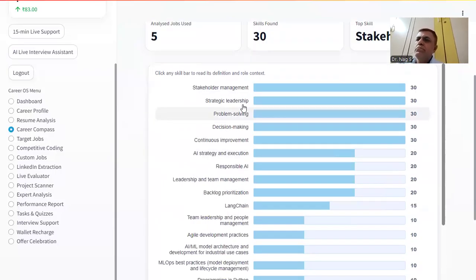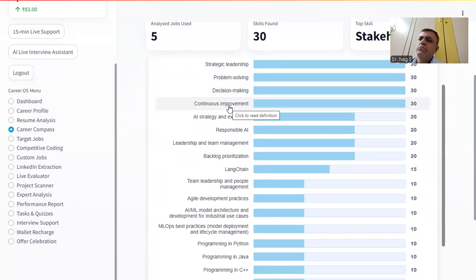Now, this kind of role starts somewhere from stakeholder management. That is an important skill to have. Strategic leadership, problem solving abilities, decision making abilities, continuous improvement of the AI models, whatever is deployed, depending on new drifts or whatever is coming on the model. While new improvements are required, on the go, these models have to be updated and improved. The system should be improved.